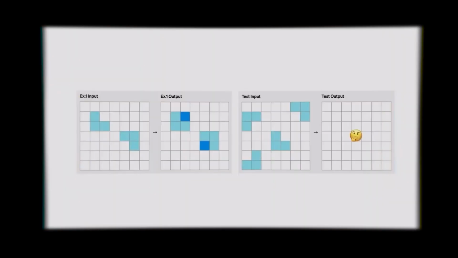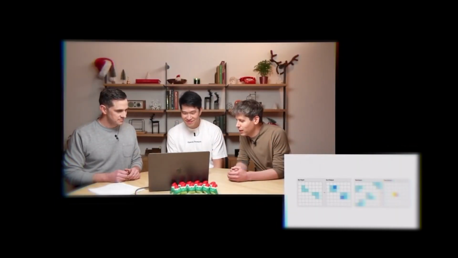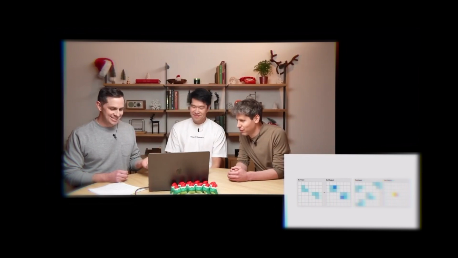Now, if you want to know what ARC actually looks like, in terms of this test that humans are so easily able to pass but these AI systems currently aren't, you can take a look at the current examples right here in this video. Example here. ARC AGI is all about having input examples and output examples. Now the goal is you want to understand the rule of the transformation and guess it on the output. So, Sam, what do you think is happening in here? Probably putting a dark blue square in the empty space. Yes, that is exactly it.